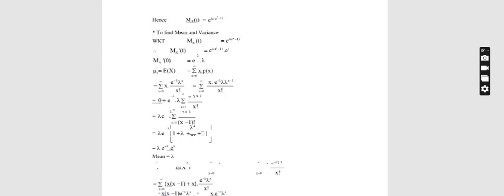Next we are going to see the mean and variance of Poisson distribution. We know the moment generating function of Poisson distribution is e^(λ(e^t - 1)). To find the mean value, differentiate: M_X'(t) = e^(λ(e^t - 1)) into λe^t. If I substitute the t value as 0, both of these become 1, so I will remain with λ.